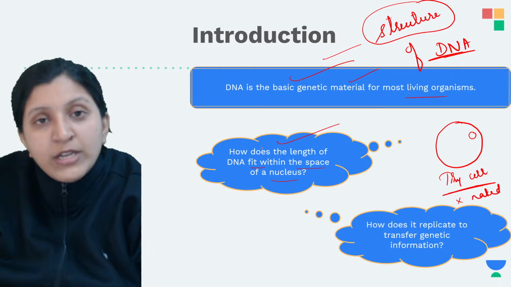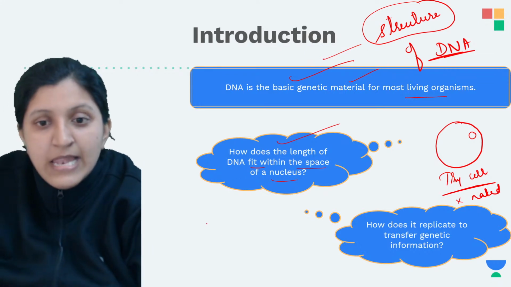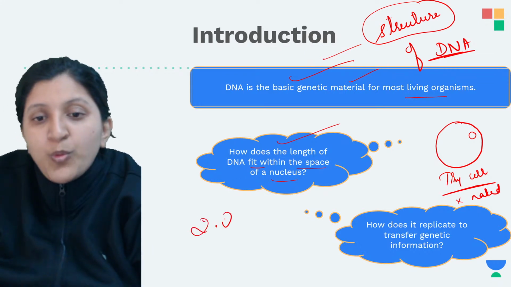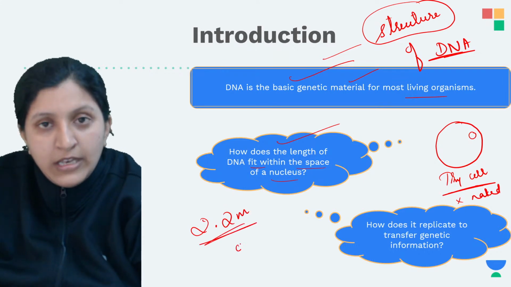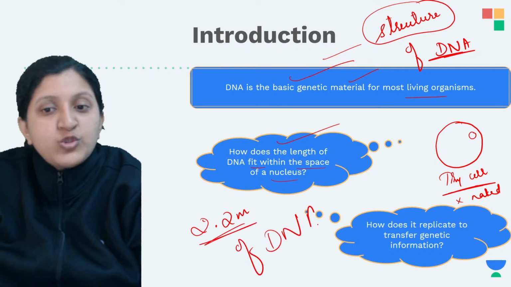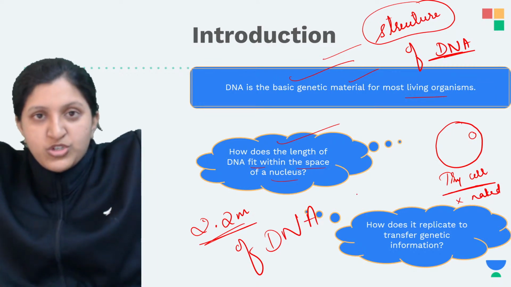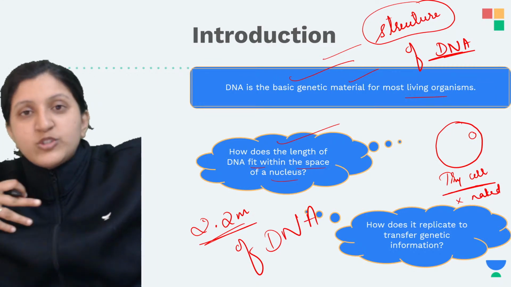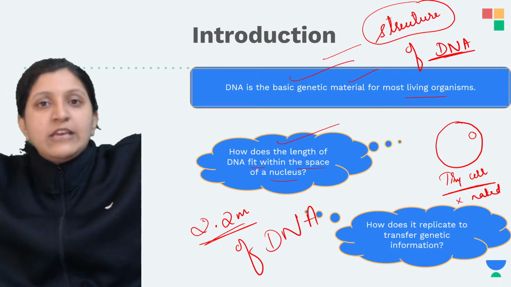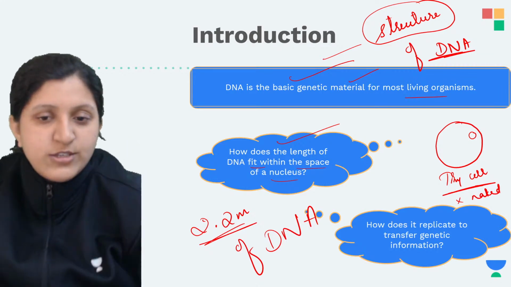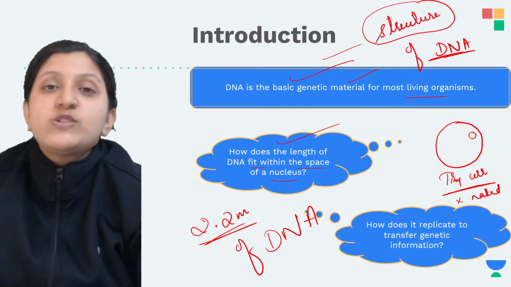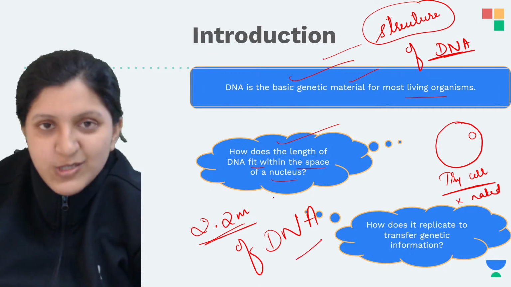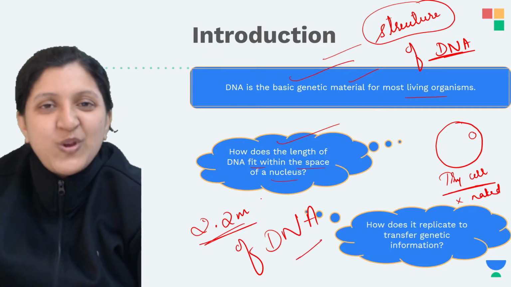And you know how much DNA is there in each cell? About 2.2 meters of DNA you can find. So what is 2.2 meters? It is this huge. This is just 1 meter, so basically 2.2 meters is like a big one if we consider it. Such a big DNA is present. I think you can imagine 2.2 meters.